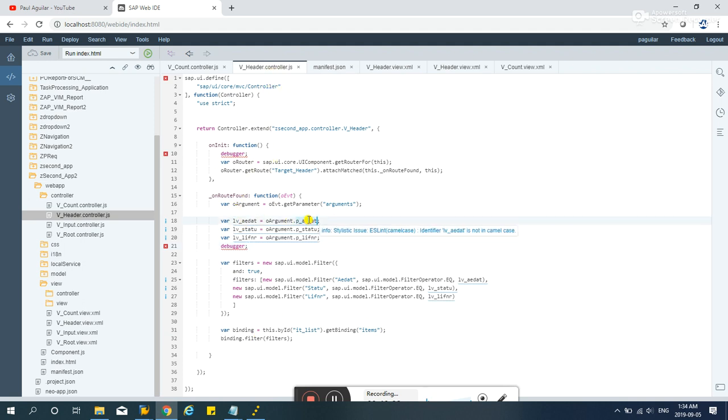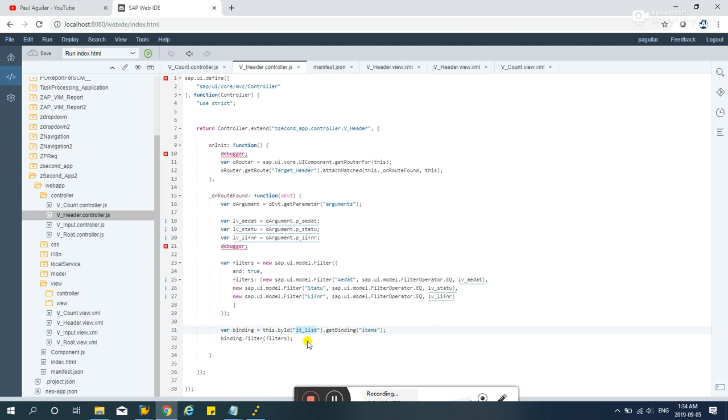So we took all of those parameters from the URL and passed them in these variables. And in these variables, we are passing them in the filter, which are these guys here. And this is the format right here. We've discussed this in the previous videos, so I'm not gonna discuss them again in this video.